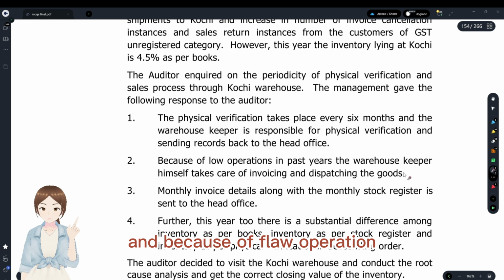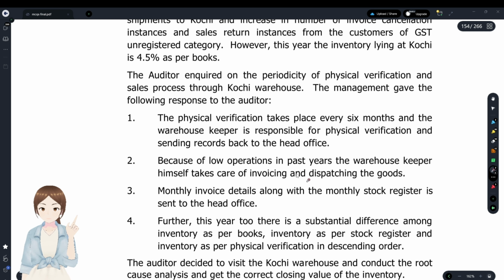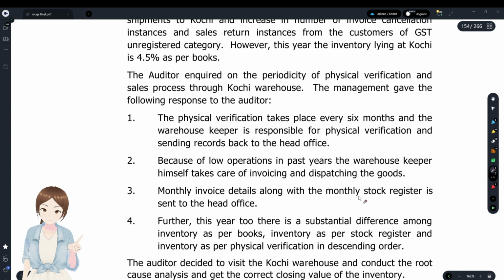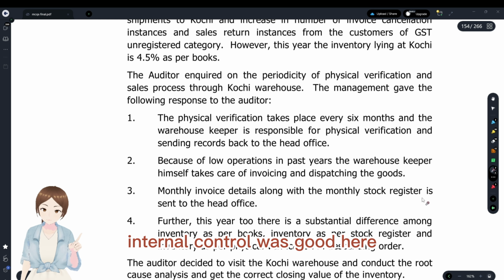And because of flow operation, the warehouse keeper himself does invoicing and dispatching the goods. The segregation of duties was not there. So this is a flaw in internal control system. Monthly invoice details along with the monthly stock register is sent to HO. Internal control was good here.